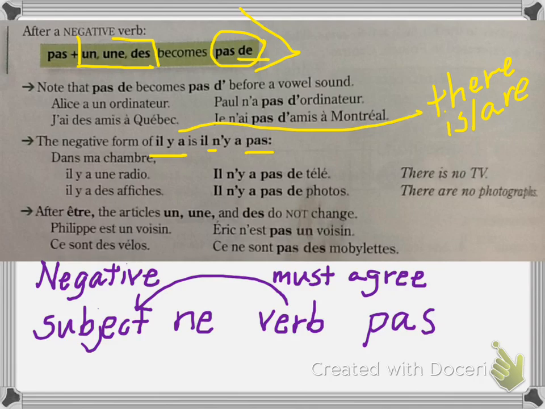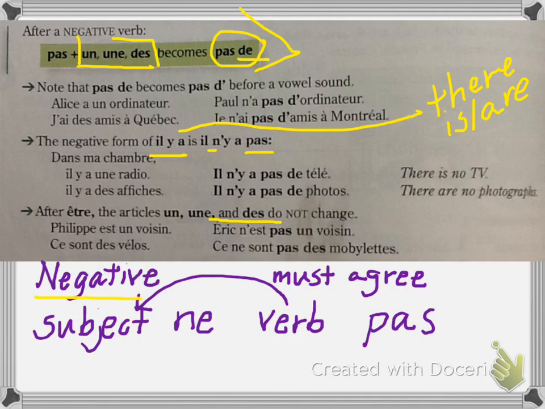After être, the articles un, une, and des do not change. And again, I'm never going to mark it wrong if you accidentally do that, okay? So, Philippe a un voisin. Eric n'est pas un voisin. Ce sont des vélos, ce ne sont pas des mobylettes. Right? So, Philip has a neighbor. Eric isn't a neighbor. These are some bikes. These are not mopeds.